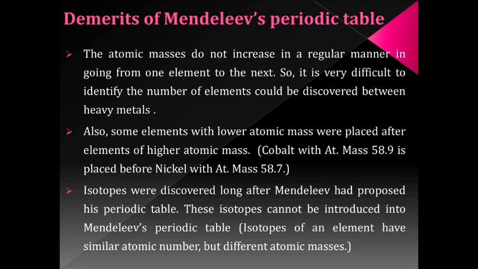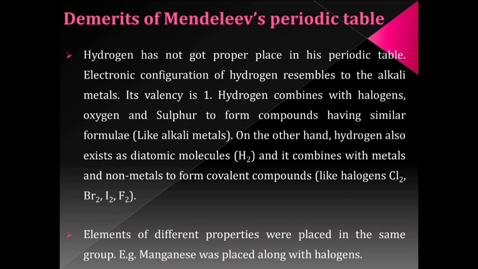If you carefully observe Mendeleev's periodic table, you may see that the rise in atomic mass does not appear to be uniform. So, it becomes highly impossible to predict how many elements could be discovered between two heavy elements. According to Mendeleev, the elements belonging to the same group have similar properties. But if you look at the seventh group, you may see that manganese is a metal and it has been kept with halogens like fluorine, chlorine, bromine and iodine.